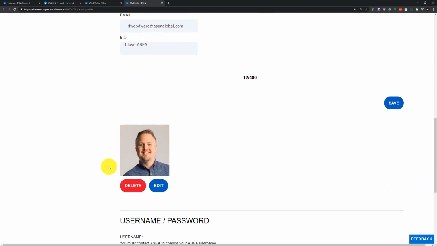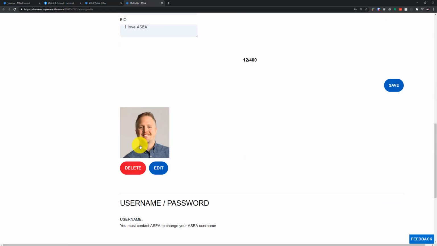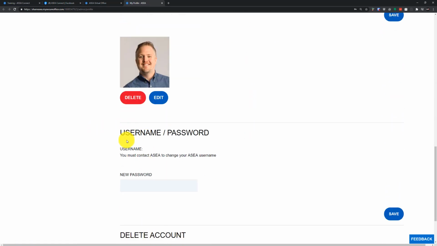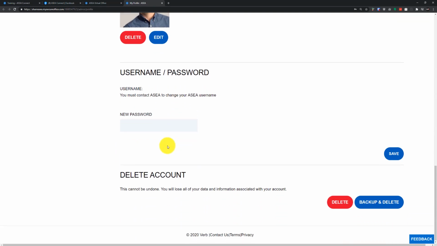Below this as well, we have an option to add a photo, which is a good idea, and I'll show you where this photo gets used in the app when you start sharing. It makes it a little more colorful and personal as you start sharing content with other people. So after we're done talking about this, you can ignore some of this other stuff here, username and password and delete account. I wouldn't really recommend messing with this delete account button.